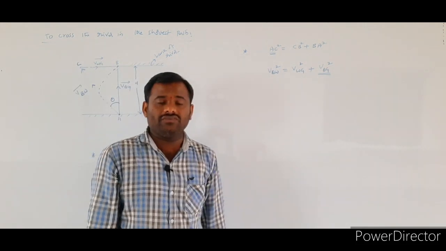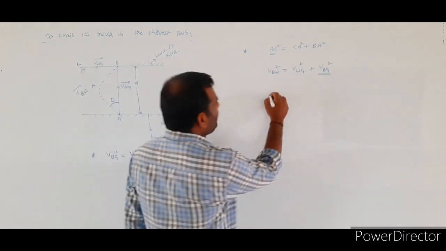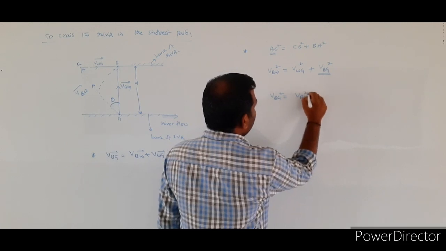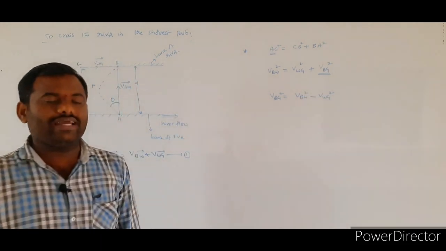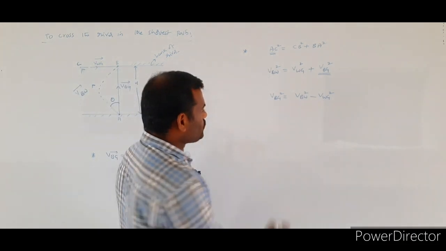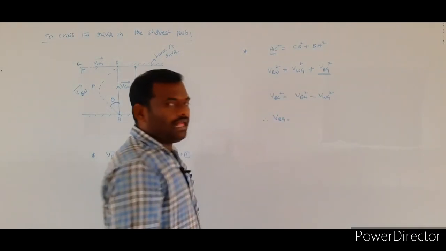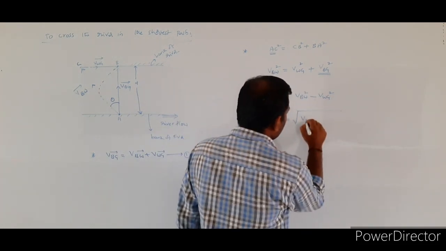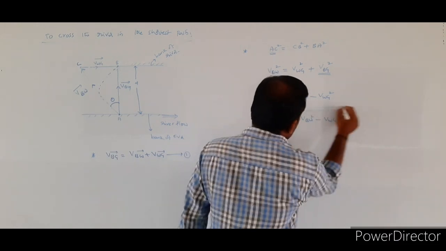VBG is representing the velocity of the boat with respect to the ground. So from this, VBG square is equal to VBW square minus VWG square. Therefore VBG is equal to under root of VBW square minus VWG square.